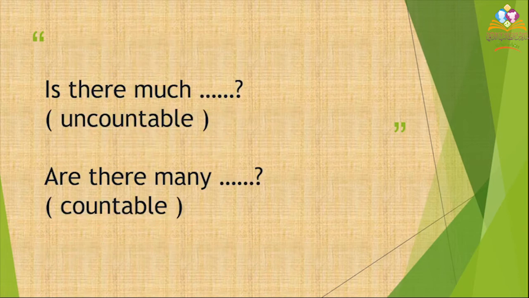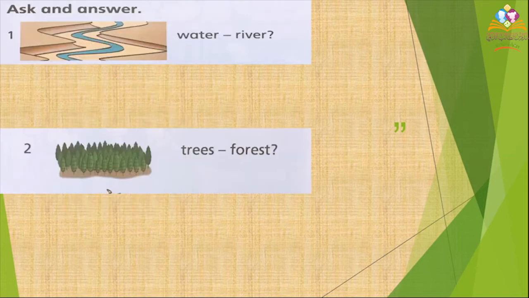Here, I want you to know, if I want to ask whether I have something, but the noun is countable or uncountable, I can use "Is there much" with uncountable nouns, and "Are there many" with countable nouns. Let's see how I can ask about these countable and uncountable nouns. Can you see the first picture? I have a river and I have water going through this river.